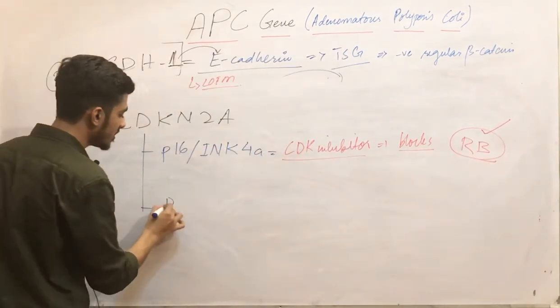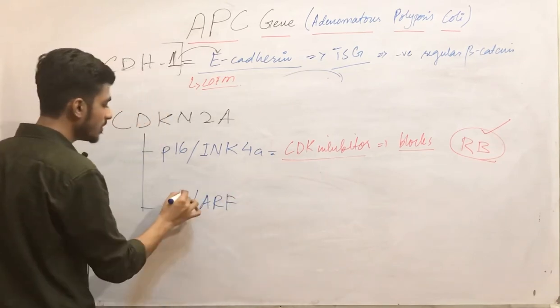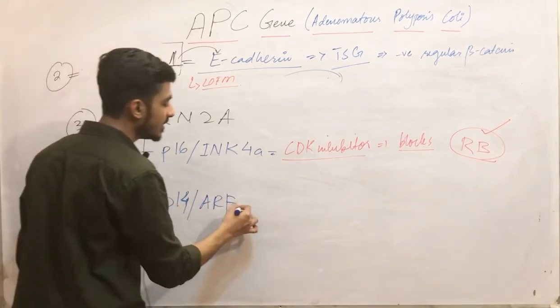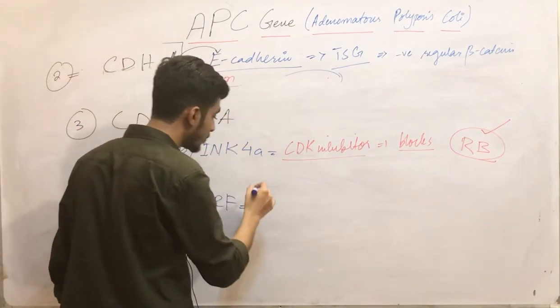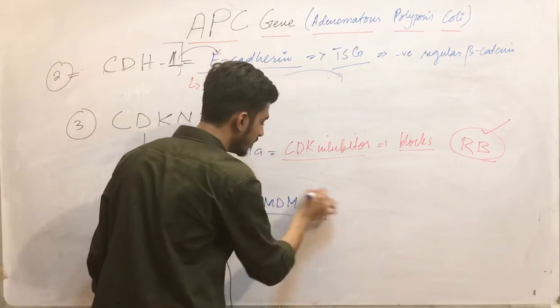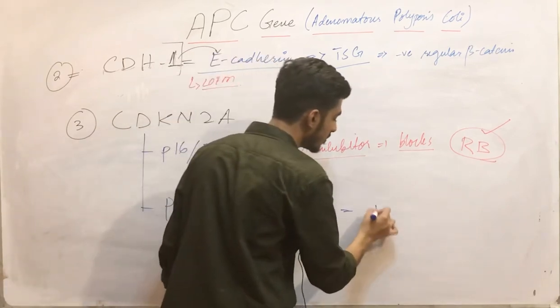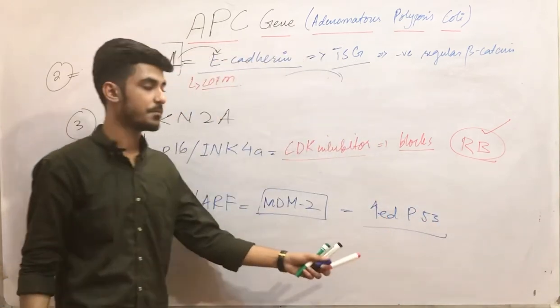Now the second one is P14ARF. This is our second protein, and we have also studied this in the P53 topic. This protein is basically coupled with the MDM2 and inhibits the MDM2, which results in increased P53 protein. Clear?